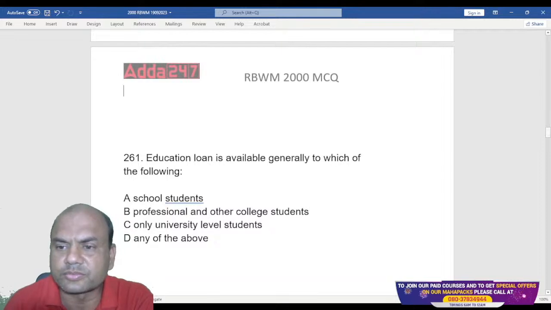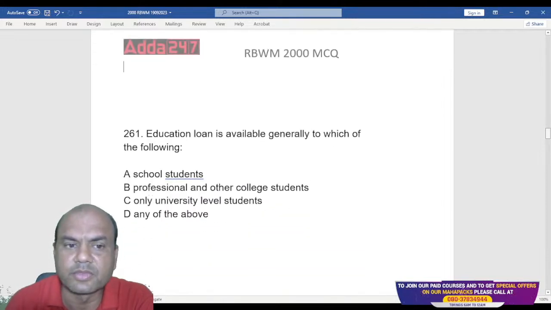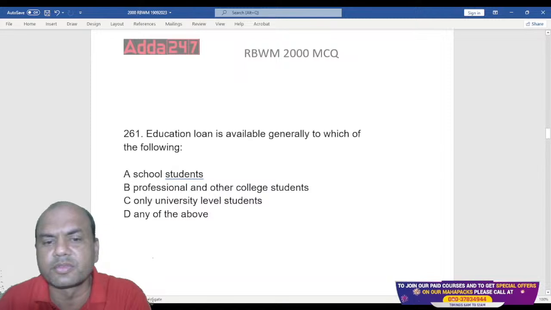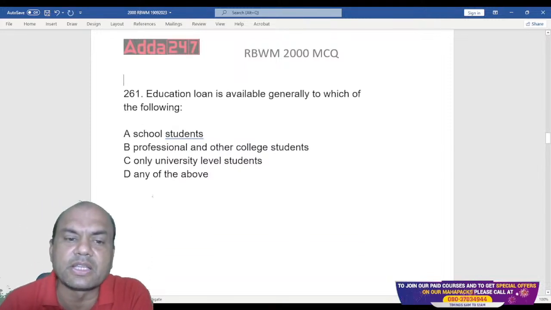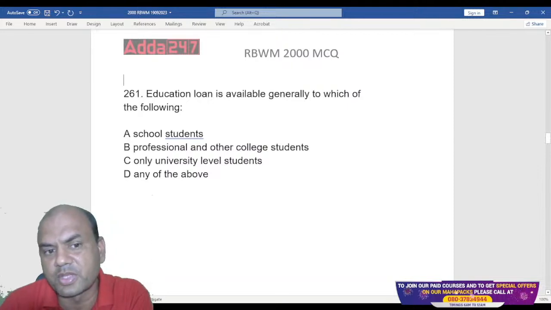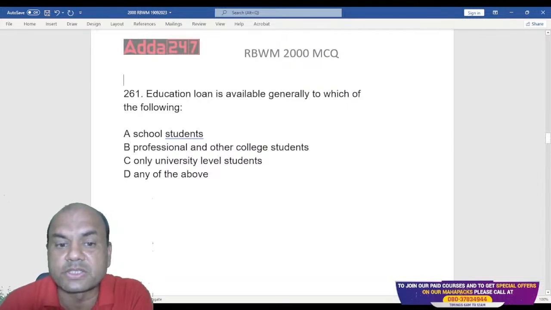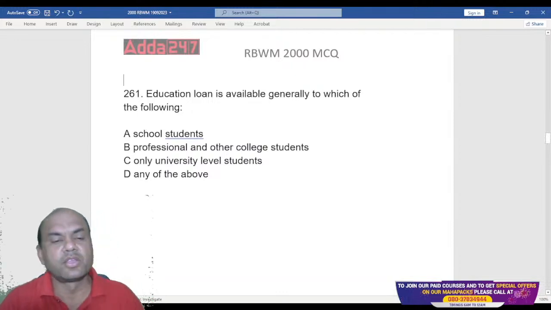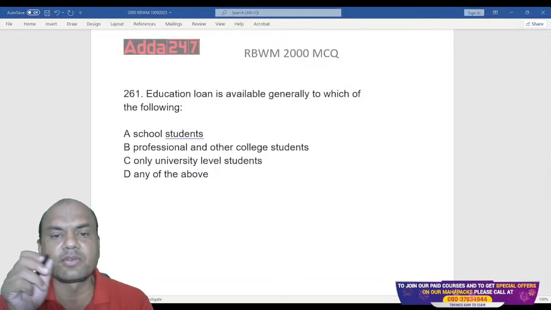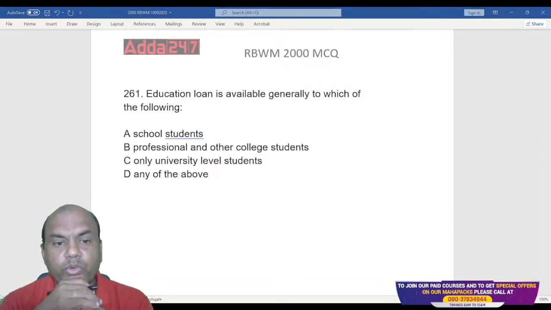Next one, move on. Education loan is available generally to which of the following? School students, professional and other college students, only university level students, and any of the above. So whom is the education loan available now? Who gets the education loan?